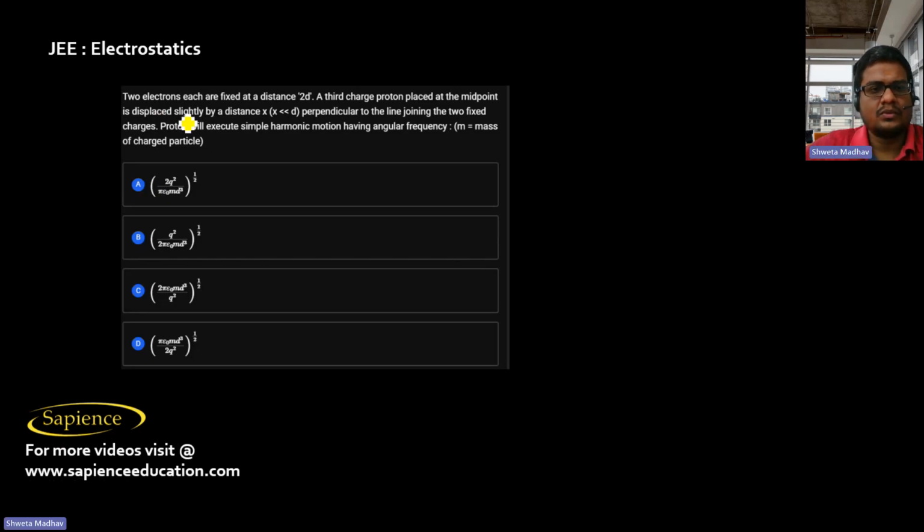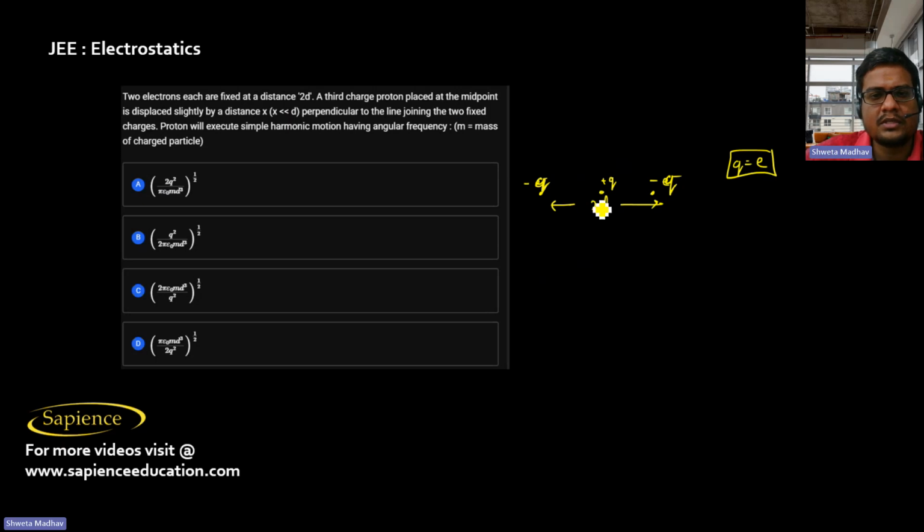And here it is told two electrons are fixed at a distance 2l. A third charge, a proton, is placed at the midpoint, which is having charge plus q, where q is e only. And here we have got minus q charge, where q is e.